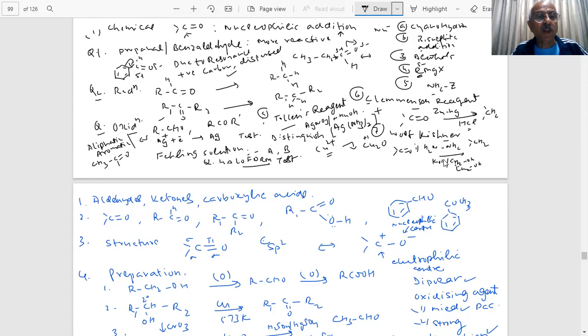This type of behavior is there, student. Alpha methyl ketones, this is alpha methyl. At least one alpha methyl is linked to this carbonyl carbon, students.